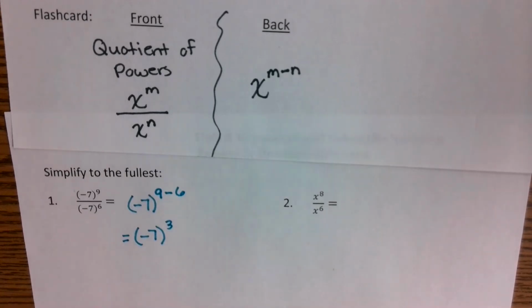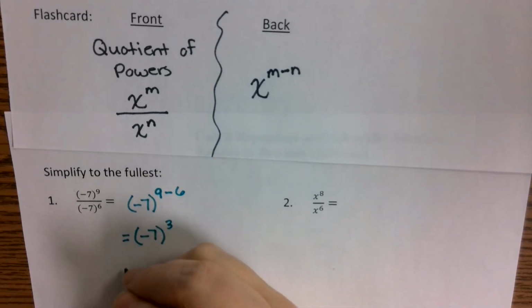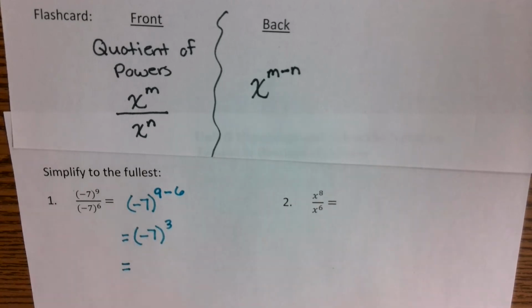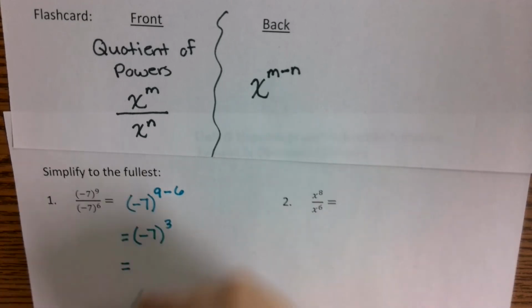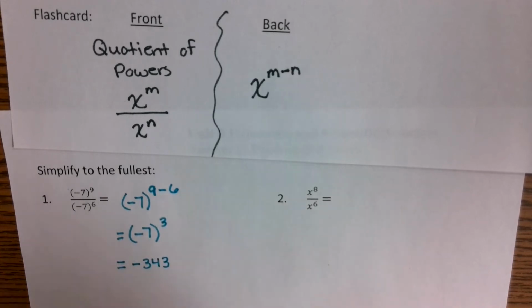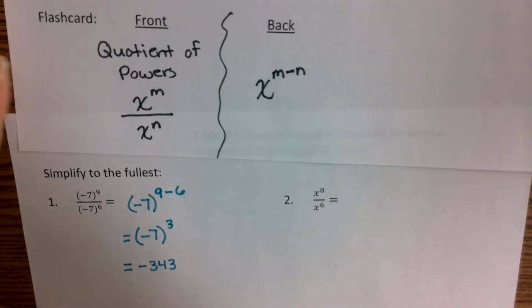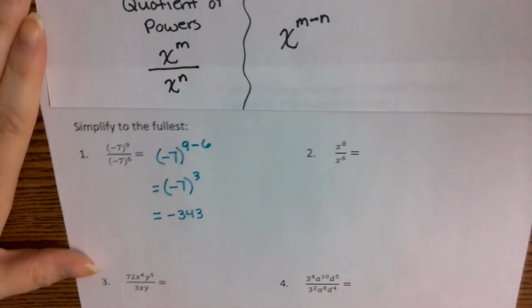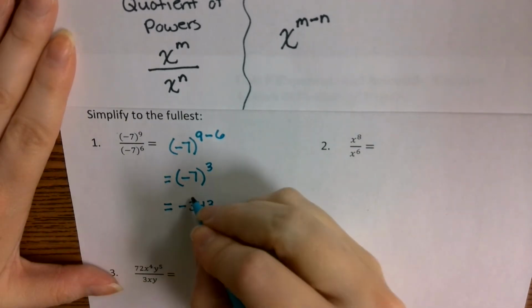And then, of course, we could simplify it even further by solving for -7 to the 3rd power. -7 times -7 is going to be a positive 49. And then multiplied by another -7, that's going to come out to a negative 343. Okay, we're just solving it all the way to the fullest extent that we possibly can.